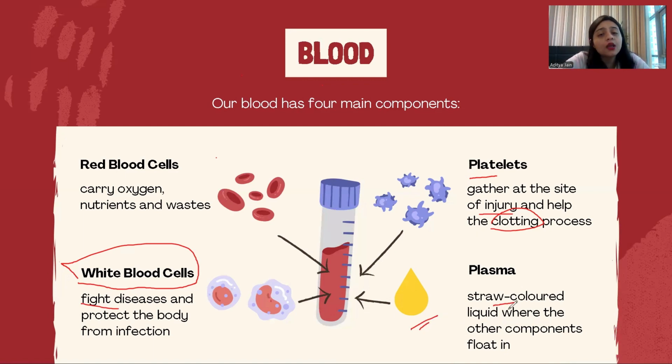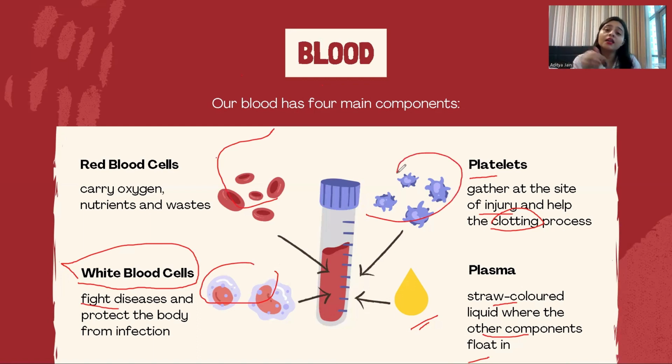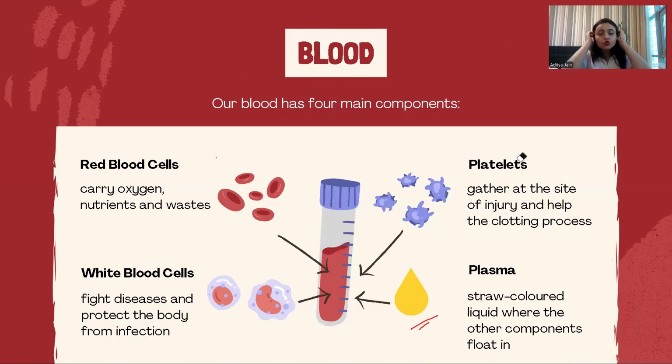Okay, straw colored liquid where the other components float in. All these, the RBCs, the white blood cells, the platelets, all come inside this plasma. Okay, this plasma is the major fluid we are talking about. Blood is a fluid, and the fluid is the plasma. The yellow color plasma in which all the components of blood are floating. So till now we have understood about the blood, its components, RBCs, WBCs, platelets, and plasma.